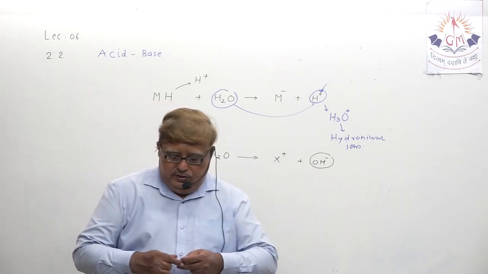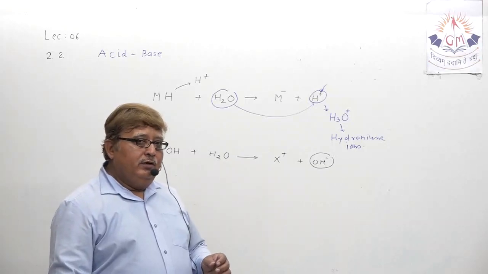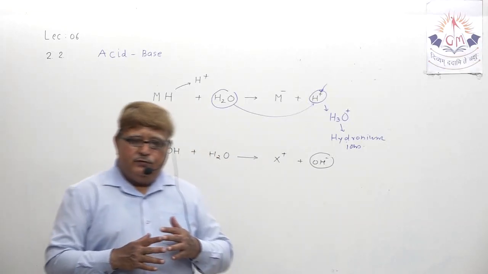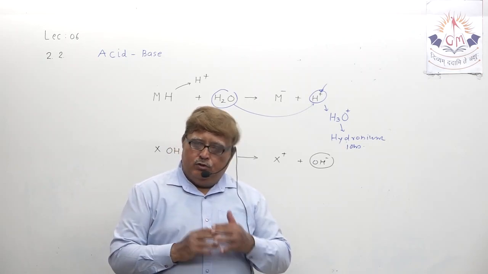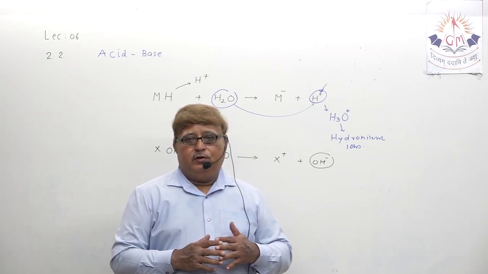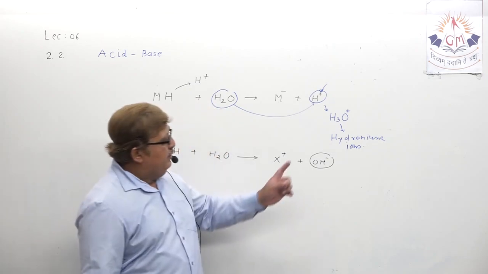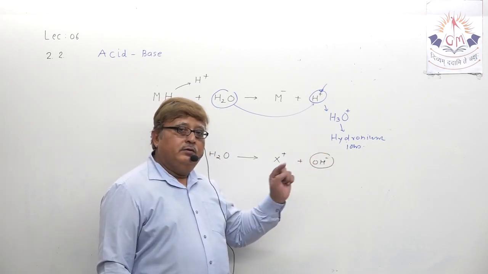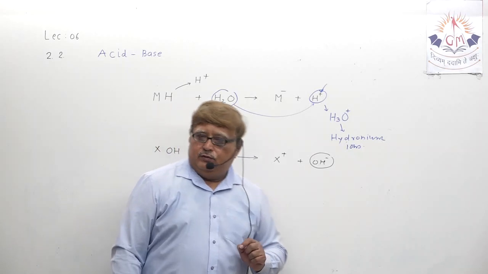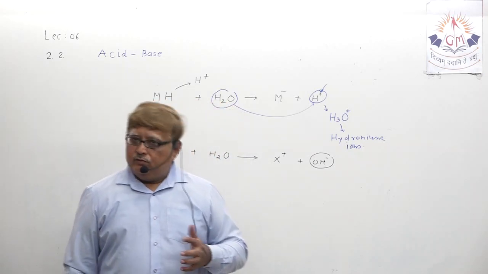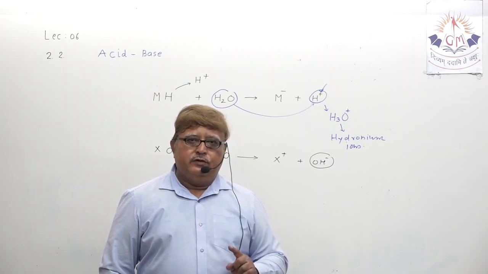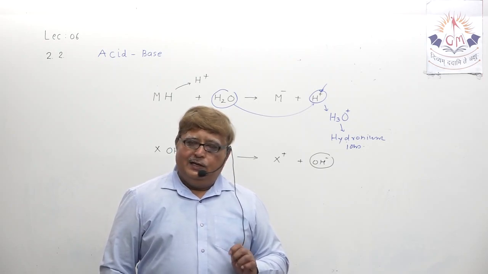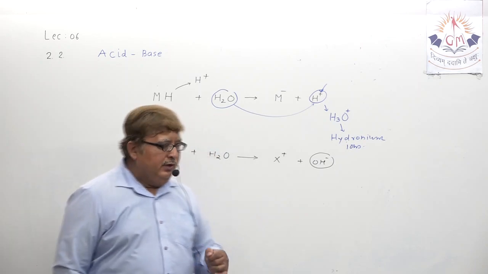now we start speaking a new word. We will not say that the presence of hydrogen ion describes the strength of the acid, but we will utilize the presence of hydronium ion, because hydrogen ion means simply proton and it cannot exist independently. It has to combine with some molecule.